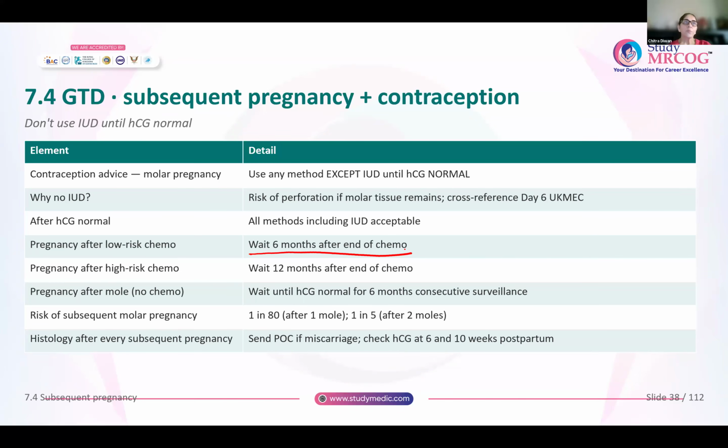Any woman after a molar pregnancy, she has not received any chemotherapy. She has to wait until the HCG is normal for 6 months. Like after 58 days, it becomes normal. The follow-up ends after 6 months. What is the risk of a subsequent molar pregnancy? So it is 1 in 80 after 1 mole or 1 in 5 after 2 moles.